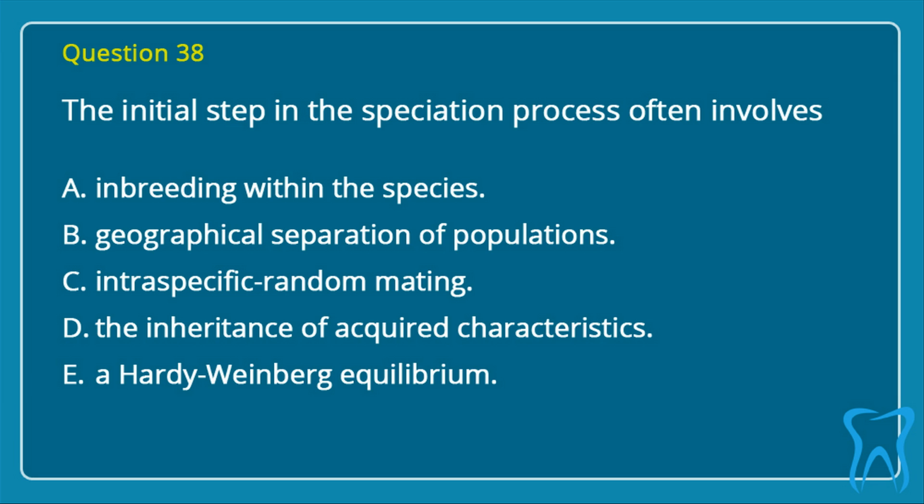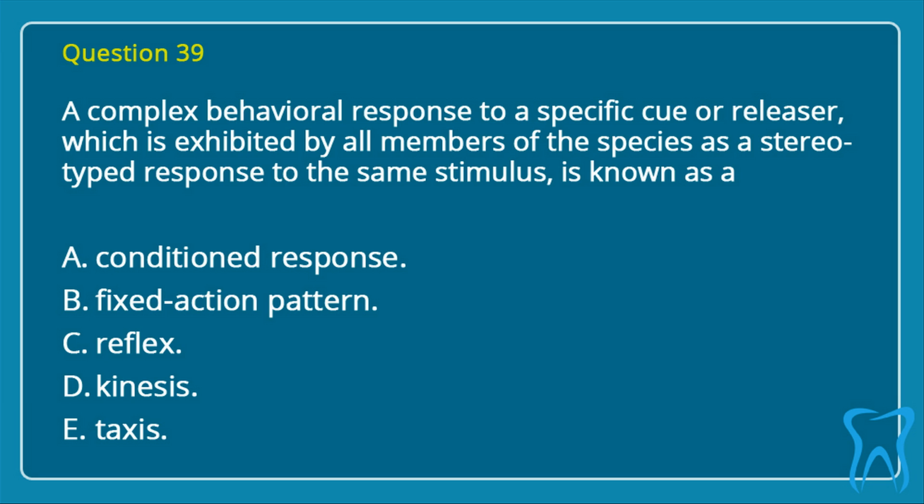Question 38. The initial step in the speciation process often involves A. Inbreeding within the species. B. Geographical separation of populations. C. Intraspecific random mating. D. The inheritance of acquired characteristics. E. A Hardy-Weinberg equilibrium. Correct answer is B. Geographical separation of populations.